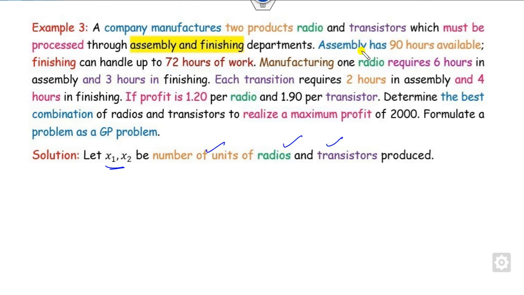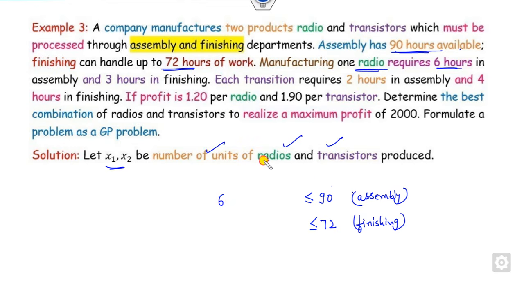Now, assembly has 90 hours available, so that is the constraint over assembly. This is the maximum hours. Finishing has 72 hours, so this is the 72 hours for finishing. That's a constraint. Manufacturing one radio requires 6 hours in assembly, so 6 hours for the radio, that is x1, and 3 hours in finishing.